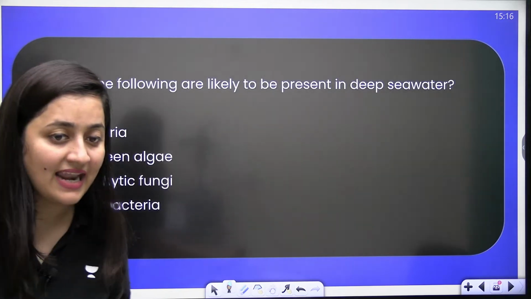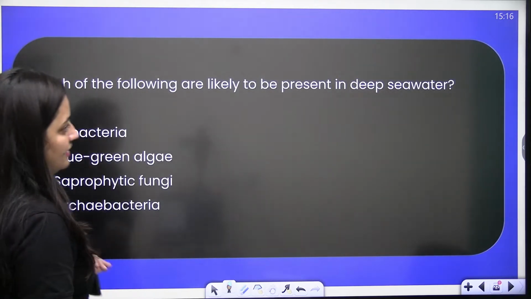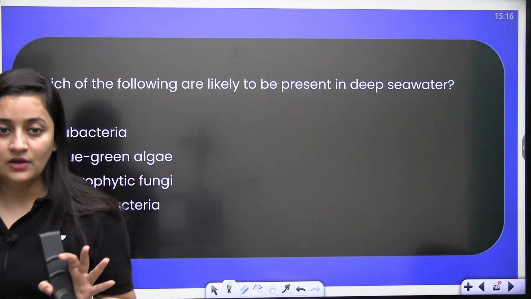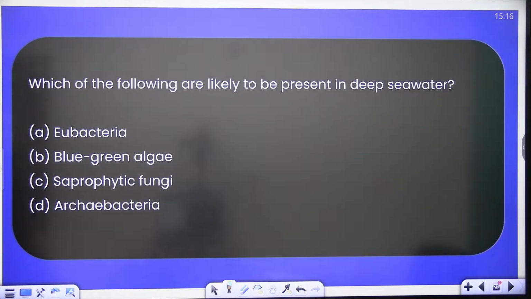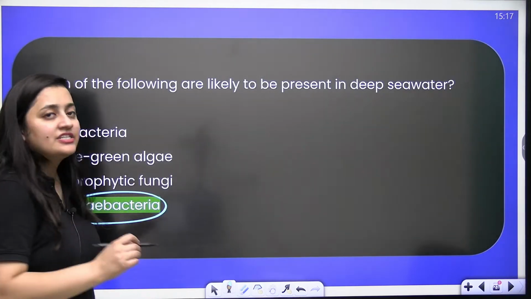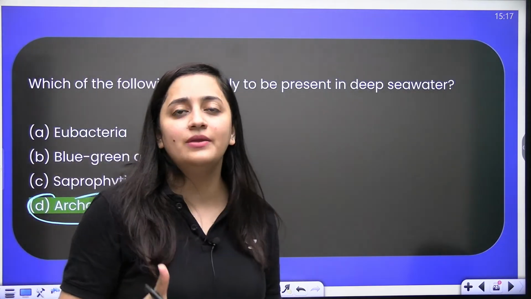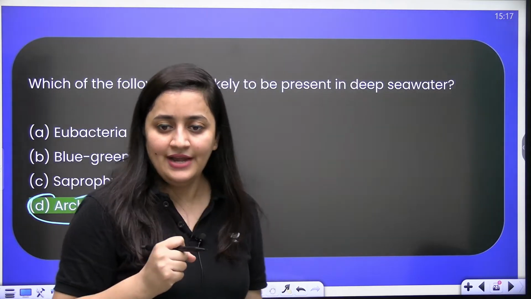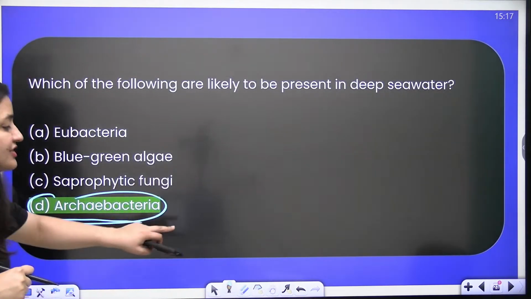Next question: which of the following are likely to be present in deep sea water? The word is deep sea water. What will you get there? Is it eubacteria, blue-green algae, saprophytic fungi, or archaebacteria? Exactly, the archaebacteria, because archaebacteria can survive in extreme, harsh conditions. So out of all the options given here, archaebacteria is the most appropriate.